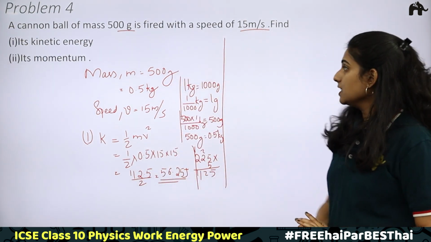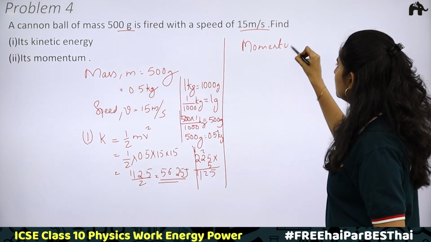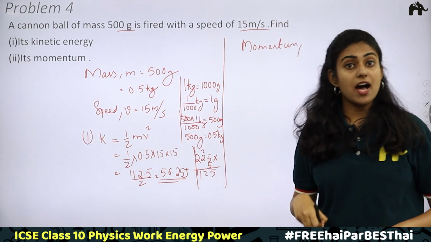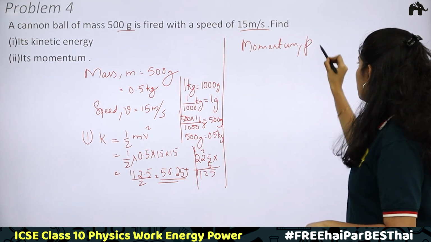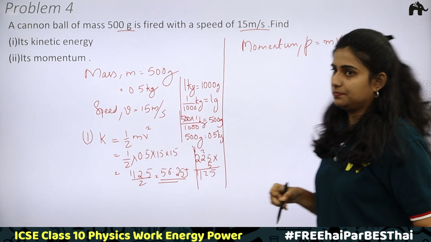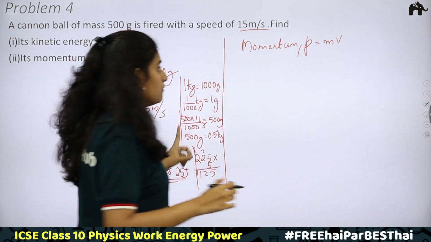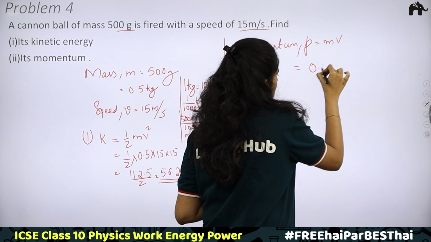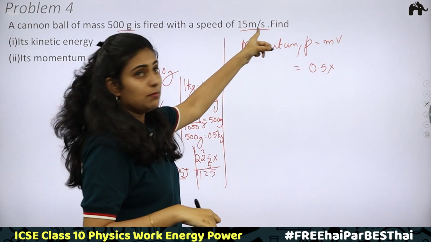56.25 joules. Next, we have to find the momentum. How to find momentum? We have studied momentum is the product of mass and velocity. Momentum is represented by small letter p. p is equal to mv. We know what the mass is. Mass given 0.5 kilogram. 0.5 into. What is the velocity here? Velocity is 15 meter per second.